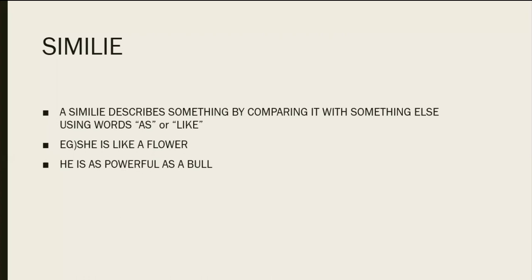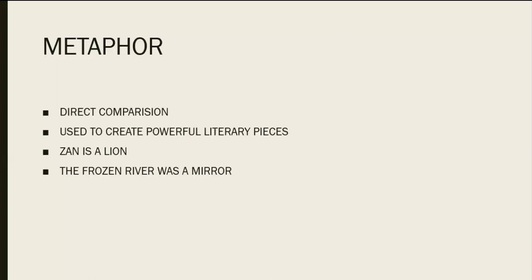Now look at the second thing, metaphor. It is very much related to simile, but metaphor differs in only one way from simile. Both simile and metaphor are used for comparison, but in metaphor there won't be the words as or like. It is just the direct comparison. For example, she is a flower. We are not using the word as or like. We are directly saying that she is a flower.